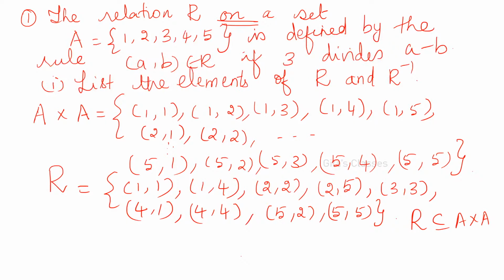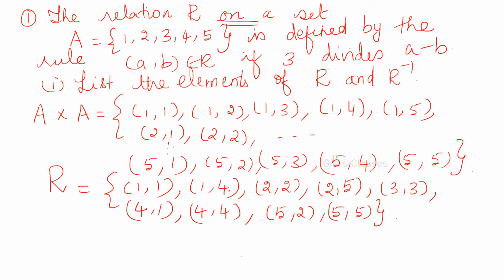Both the elements you have to take from A only. B here does not mean that it has to be from the set B. From A only I am taking. I am taking the element 1 from A, and this one is also from A only. And 1 comma 4 means 1 is from A and 4 is also from A. Got it?